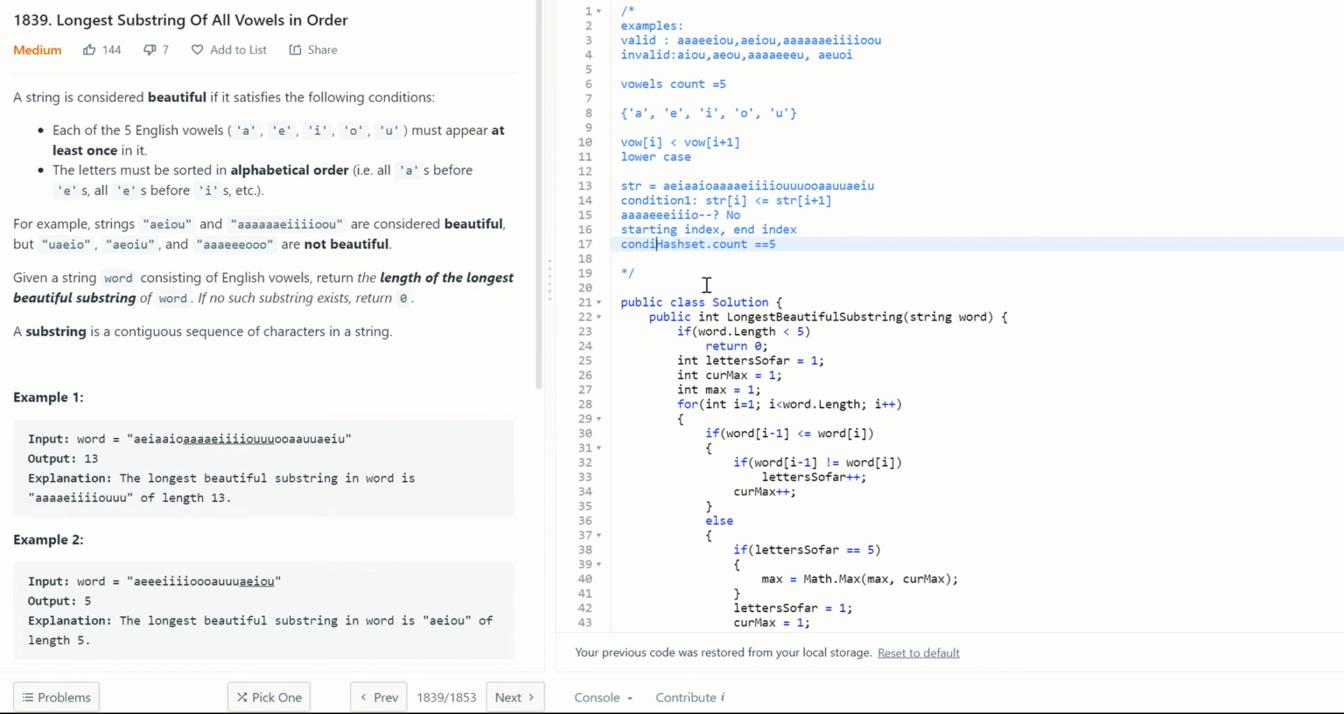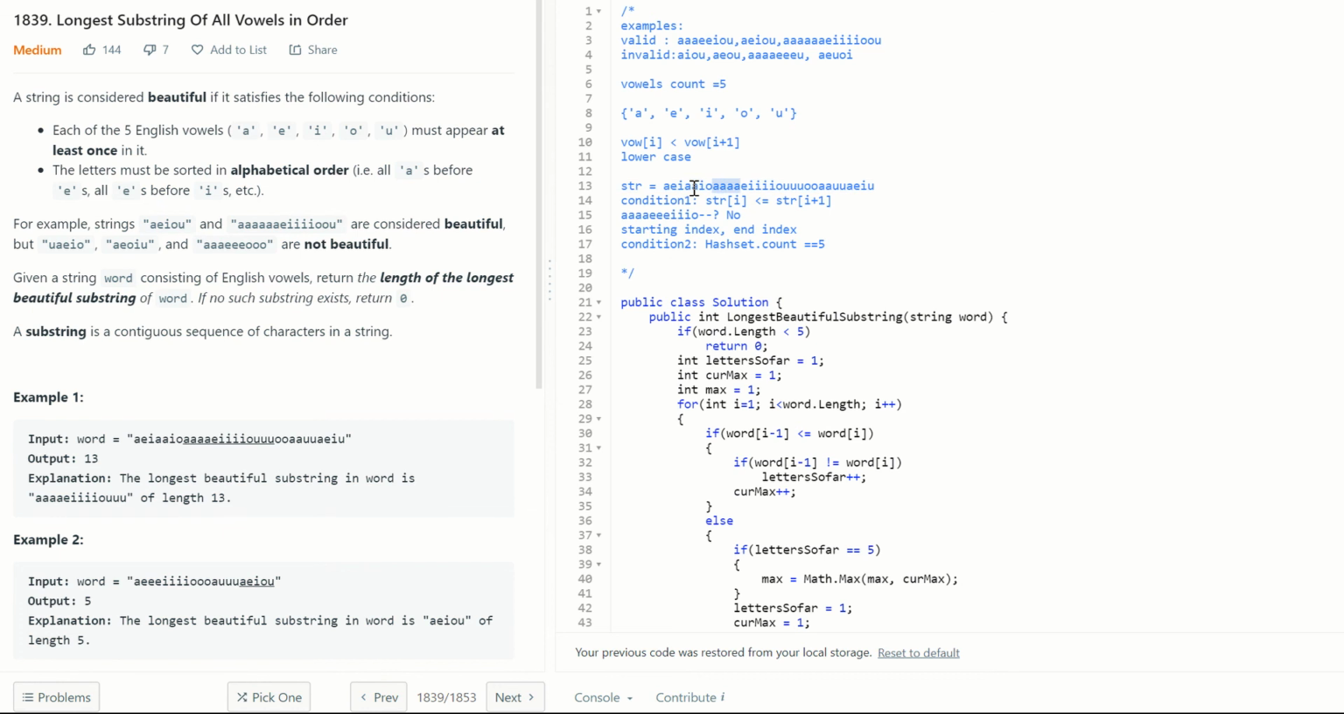So let me write the condition 2 also here. So it doesn't satisfy. So we go further. A, good, and A, that is same. Basically we saw it already. I, that is good. O, that is good. But again A came. So that means so far we have seen 3. The hash set has 3 elements. So in that particular case, we will have to reset our sliding window. So our sliding window starts here again.